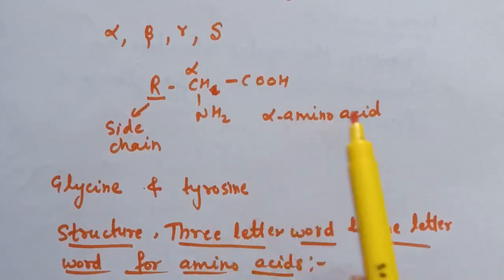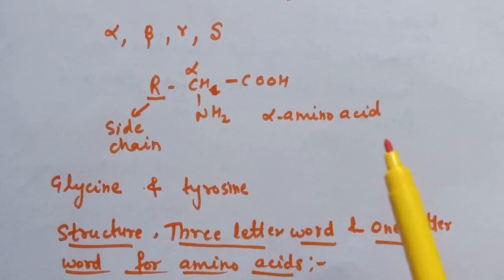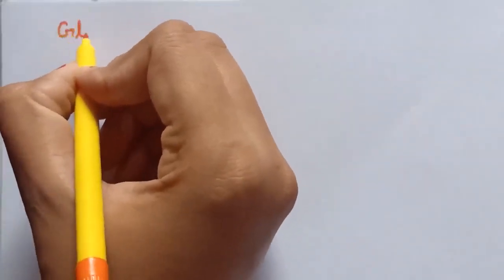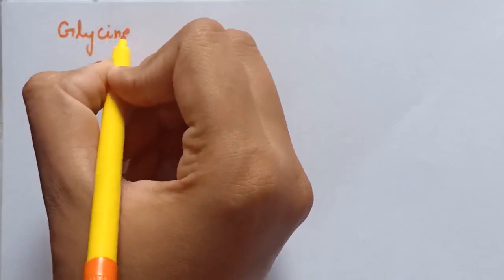Amino acids are generally represented by a 3-letter symbol and sometimes by a 1-letter symbol. So now we will discuss the structure, 3-letter word and 1-letter word for amino acids. So first amino acid is glycine.